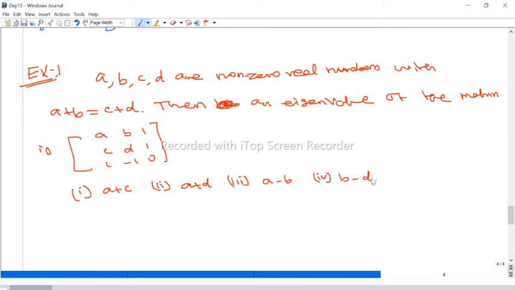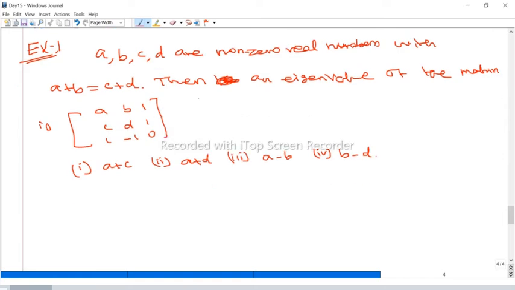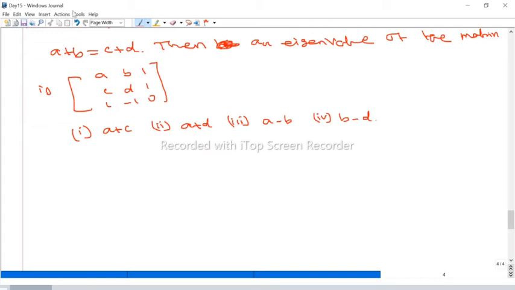Now what we know, the sum of the eigenvalues is nothing but the trace. The product of the eigenvalues is nothing but the determinant. Now we know the relation between A, B, C, D, that A plus B is equal to C plus D. Now how to solve this problem? You first have to find the characteristic polynomial. That is the only way. So what is the characteristic polynomial? That is the determinant of A minus lambda I.